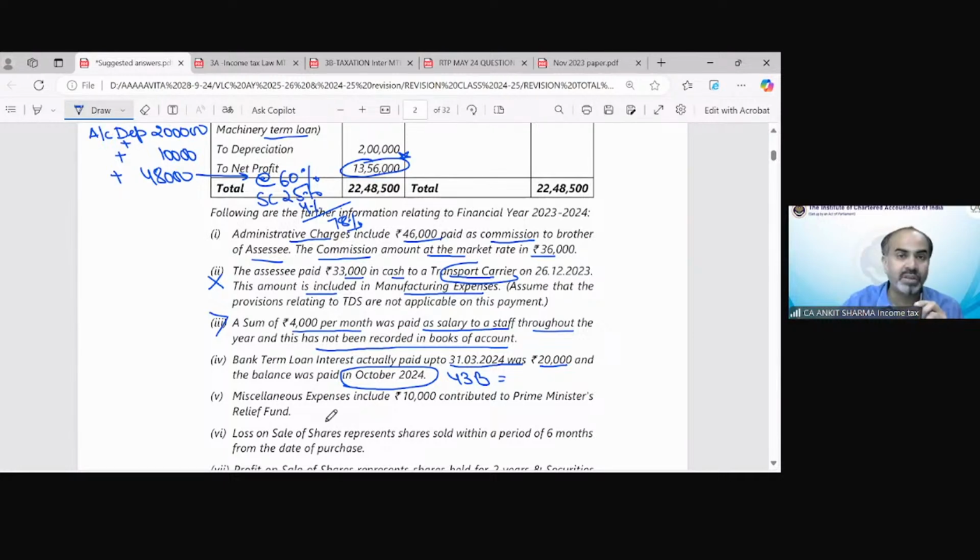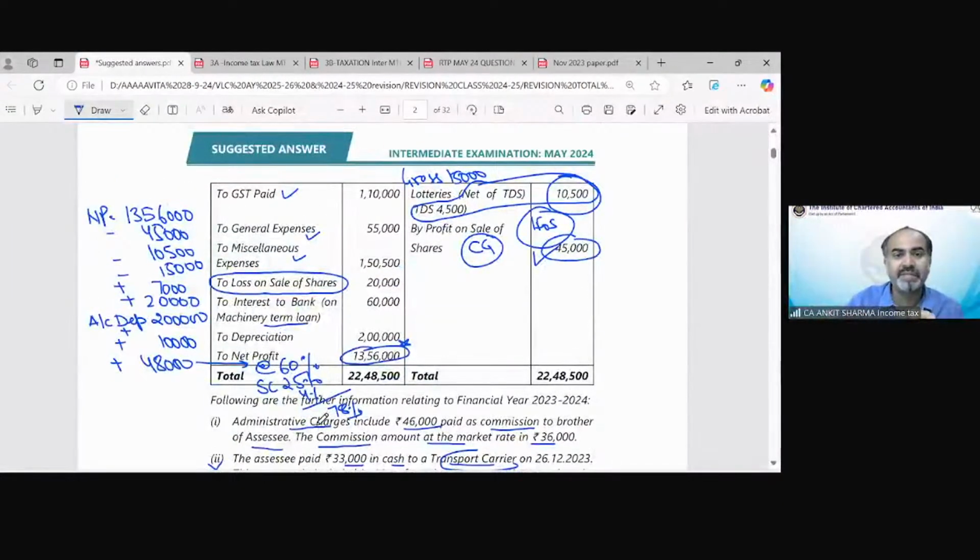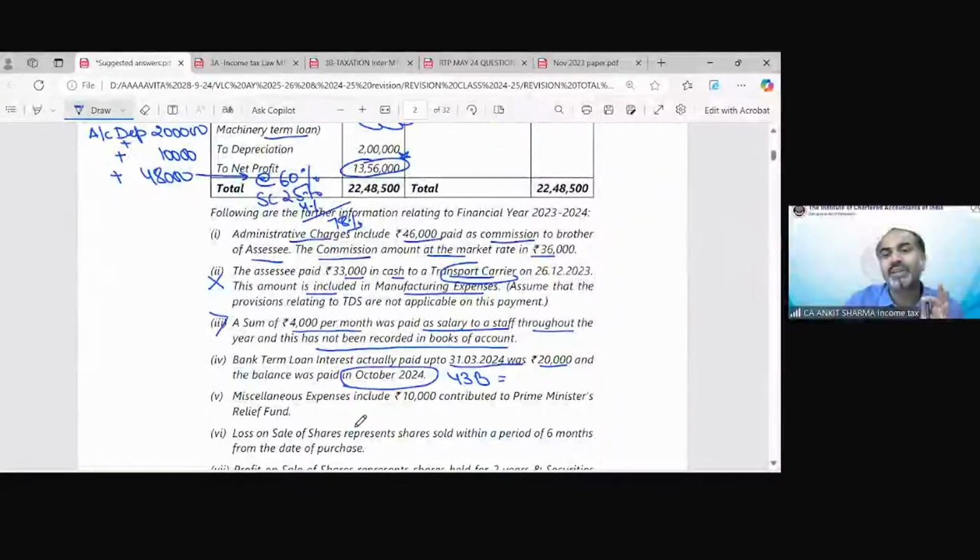Interest value in the question has been given as 60,000. You can see that out of that 60,000, only 20,000 has been paid up to 31st March 2024, and the balance has been paid after the due date of ROI. So the balance, that is 40,000 interest, is going to be disallowed. Clear? Now the next information; we have done all this information.